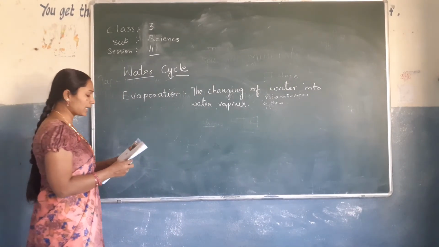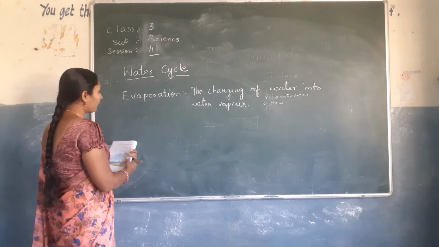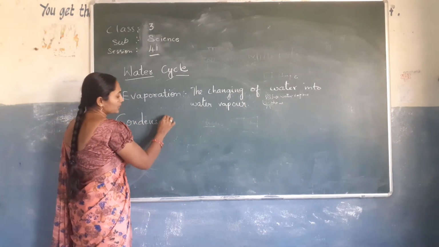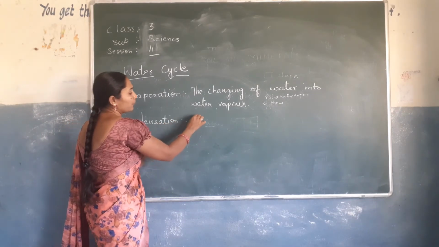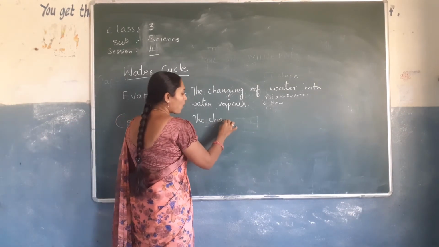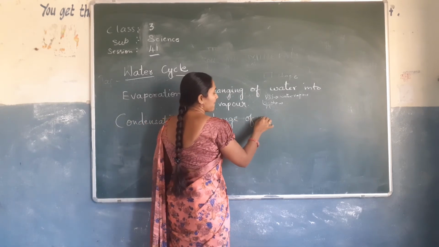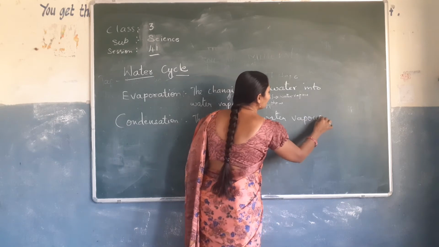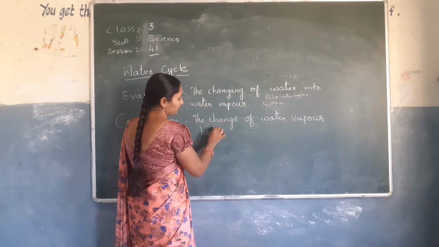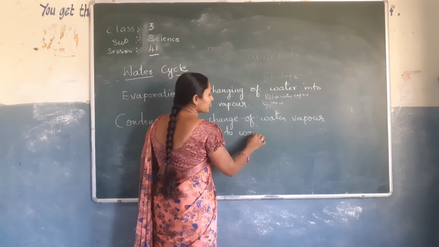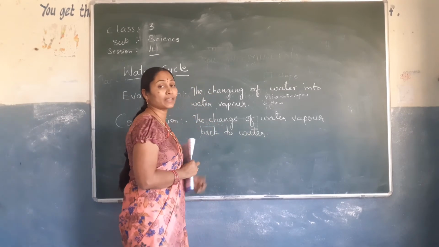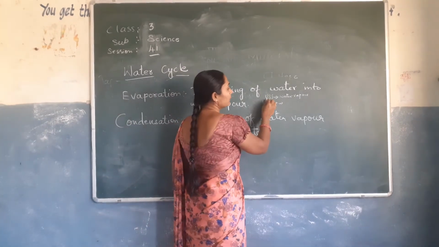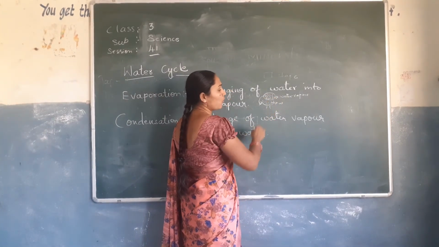Next one, condensation. The change of water vapor back into water is called condensation. This is quite opposite to evaporation. The change of water vapor back to water is called condensation. How will it happen? Did you observe any time? So this water vapor again will change into water.